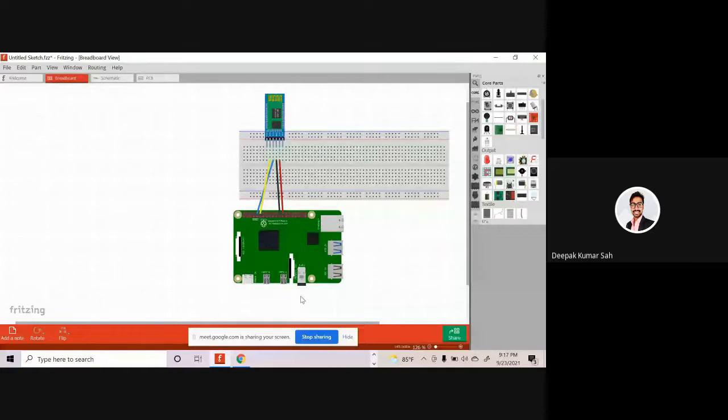Then with advancement, you can make bigger projects. For that, start with LED blinking. Just do the LED blinking project in the circuit simulator, then do advanced-level projects. And if you are comfortable with that, then you can do the project for real by buying the Raspberry Pi and doing your project there.